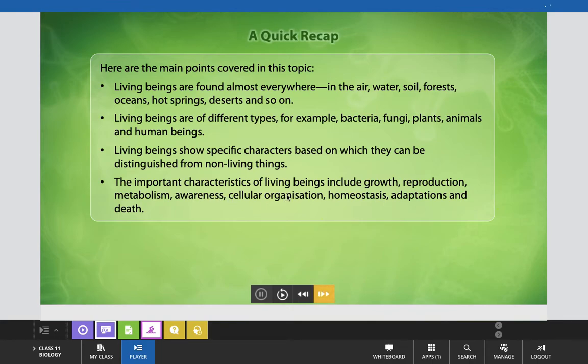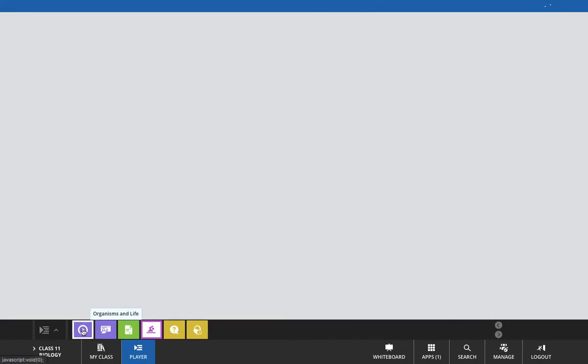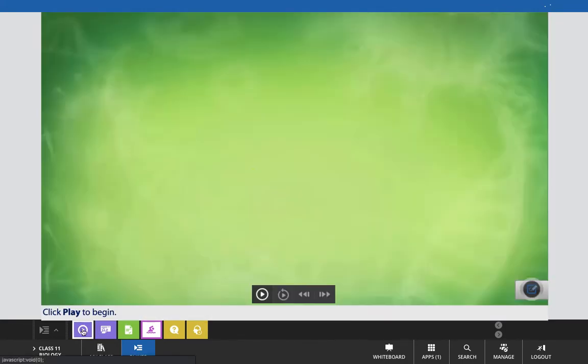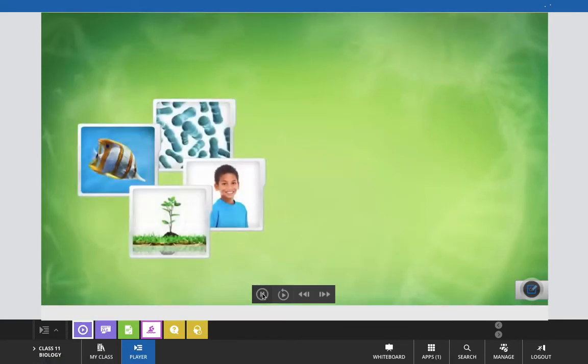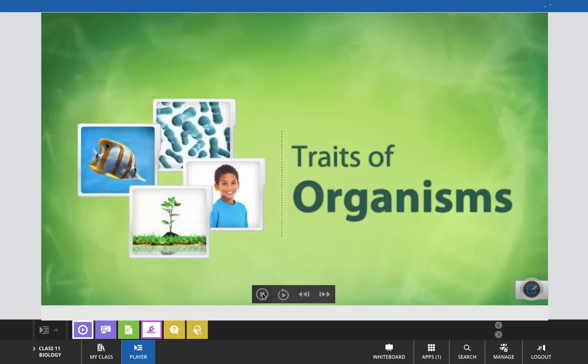Cellular organization can also be considered a fundamental characteristic feature, and homeostasis, adaptations, and death are also some of the other important characteristic features of living beings. Now, after completing this PPT, let's try to understand the living world with the help of this media presentation. With this, you will be more clear about the living world. Traits of organisms. Watch and listen carefully.